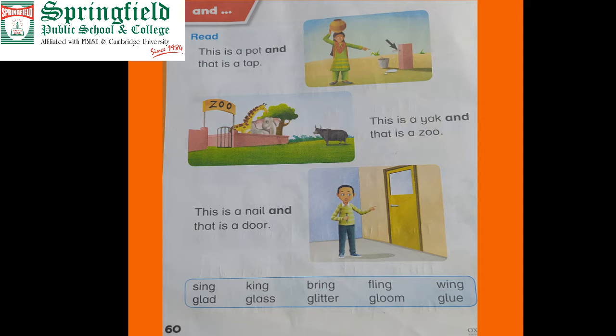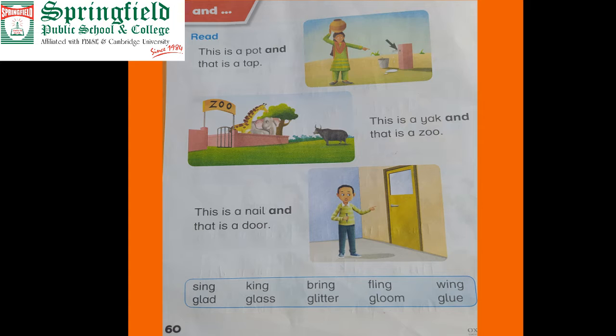Now we have to read from the top. This is a pot and that is a tap. This is a pot and that is a tap. She used and. She's a woman. She used and between a pot and a tap. She makes the connection between them: this is a pot and that is a tap.